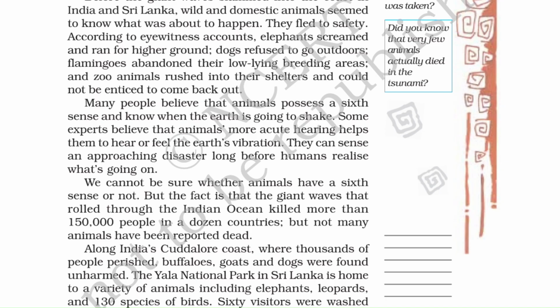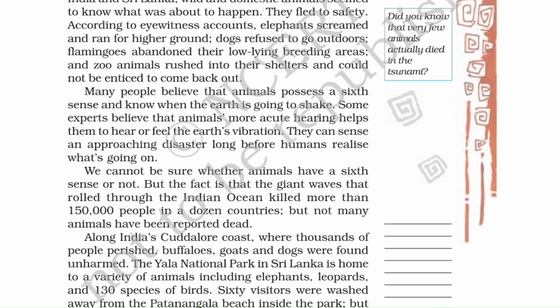Okay, now what happened here? It is a common belief, or you can say a common myth among people, that animals are intuitive towards the earth shaking. They have a sixth sense. Okay, when the earth is about to shake. Some experts are of the opinion that they can hear or feel the earth vibration in advance because they possess enhanced acute hearing abilities.